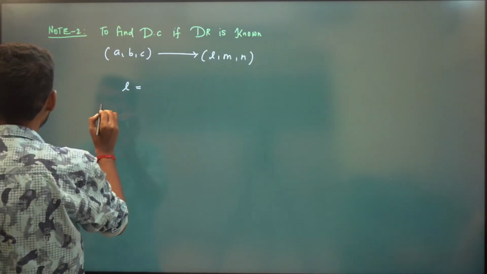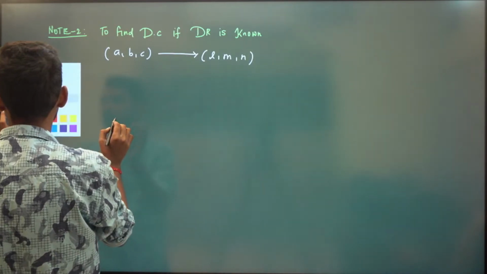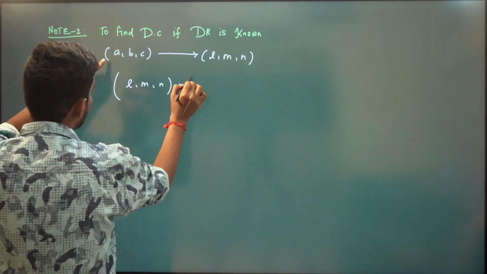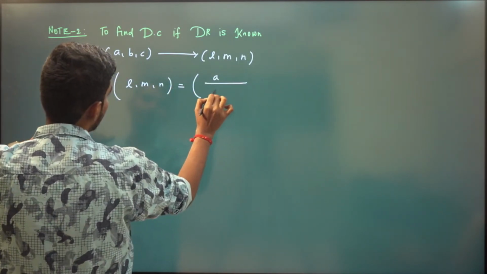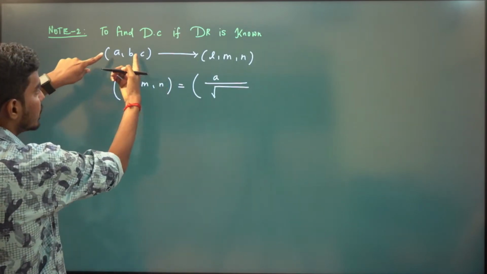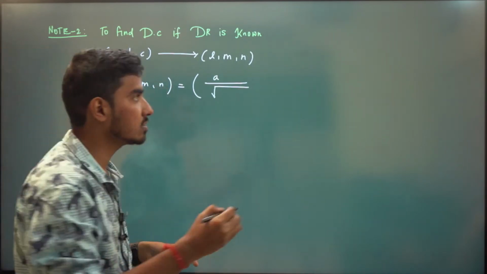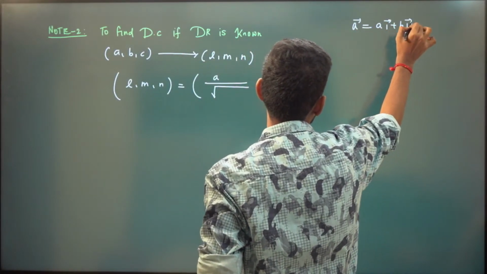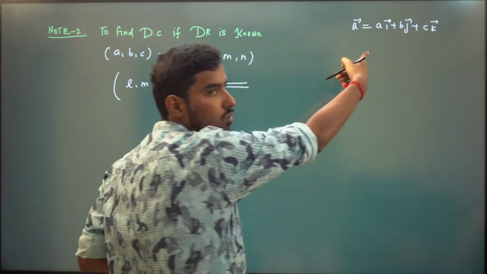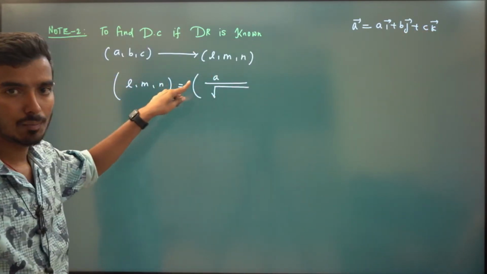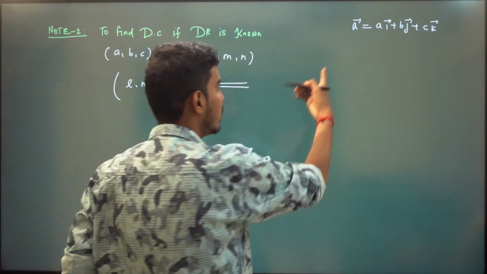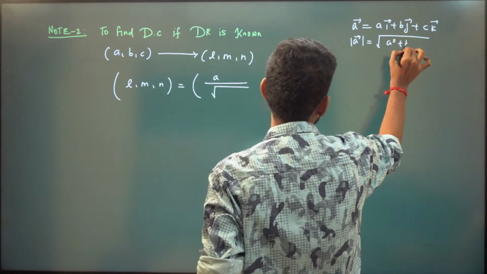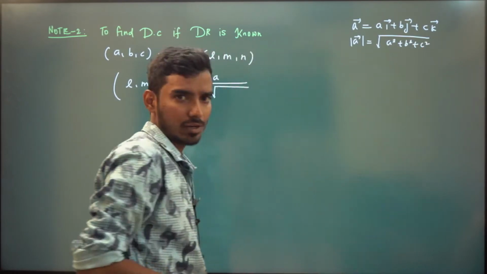So your L comma M comma N is nothing but, you know A, so A divided by the magnitude of this vector. If the vector is A i plus B j plus C k, this is the vector notation. A comma B comma C is the same as A i plus B j plus C k. Now what is the magnitude? The square root of A square plus B square plus C square. Very easy formula.